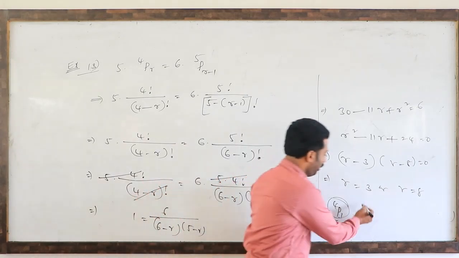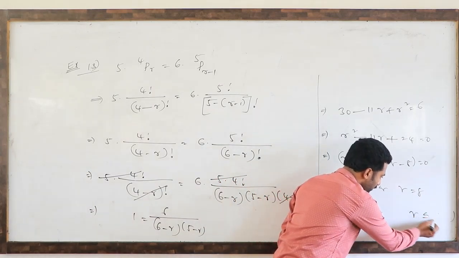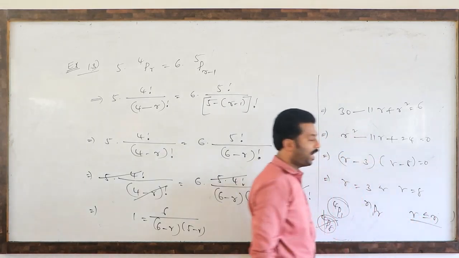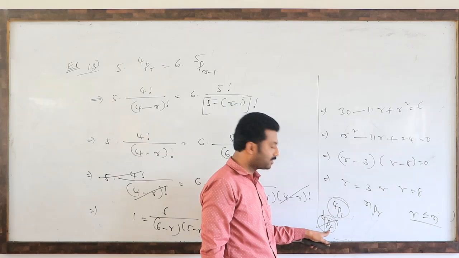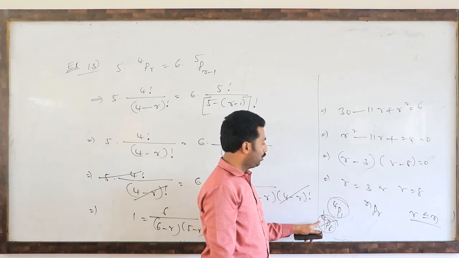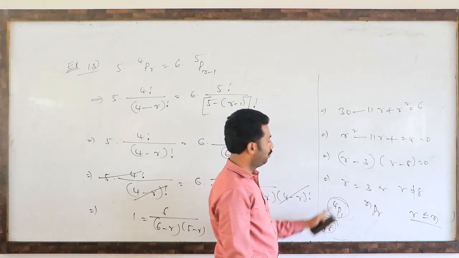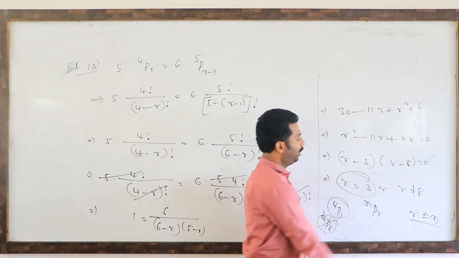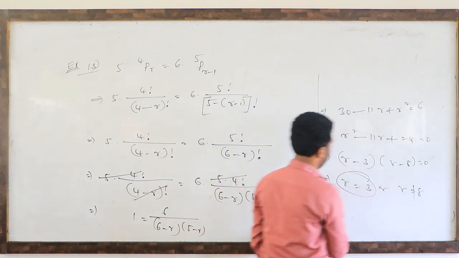So you remember, in nPr, the r value must always be less than or equal to n. It should not exceed n. So here r value can be 3, cannot be 8. So the only answer is r equals 3. So like this we have to answer this type of questions.